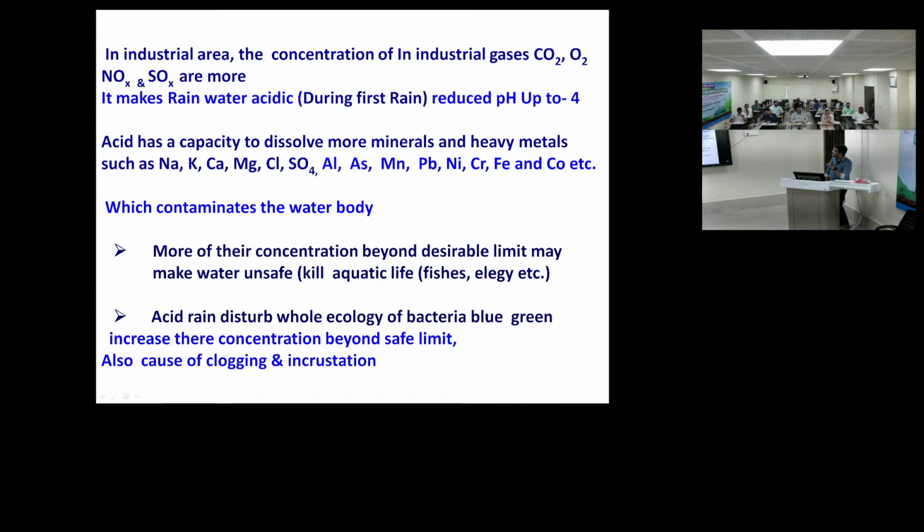In the industrial area, carbon dioxide, oxygen, nitrate, sulfate dissolve in the water and the water becomes contaminated. Rainwater is the purest form. When these elements are dissolved in water, the pH goes down to 4, which means acid rain. Acid rain occurs.